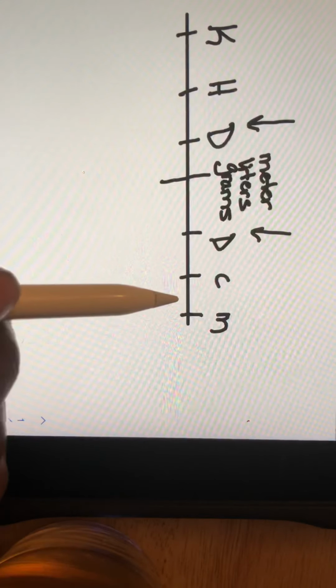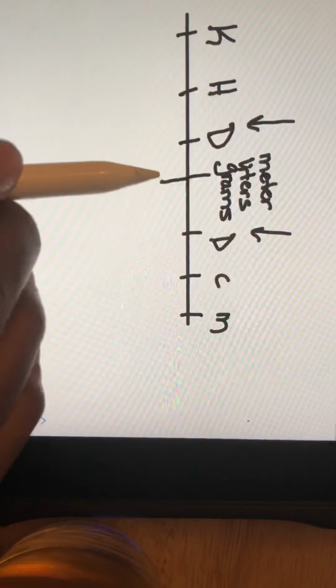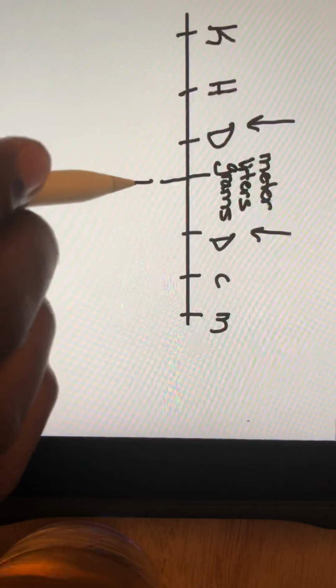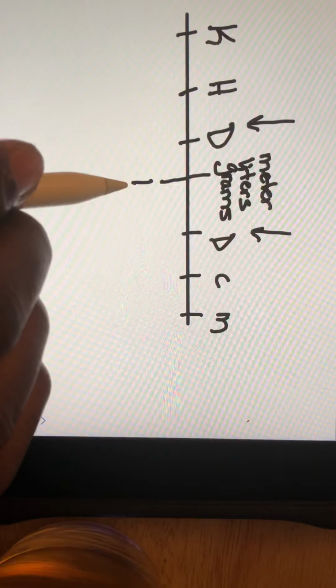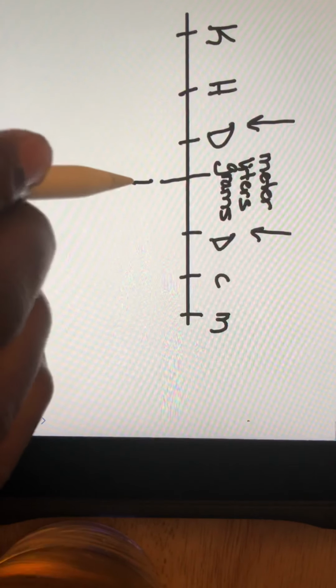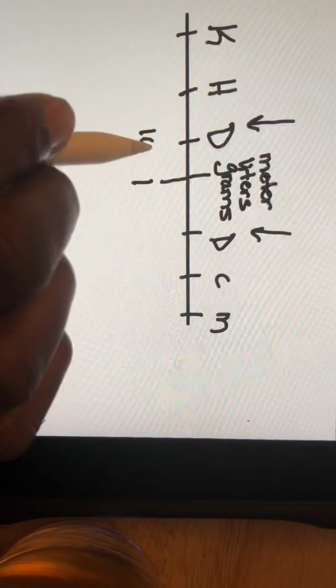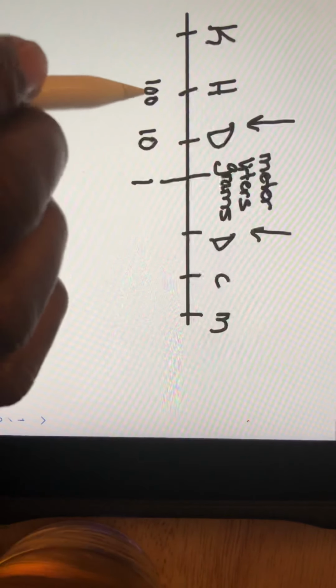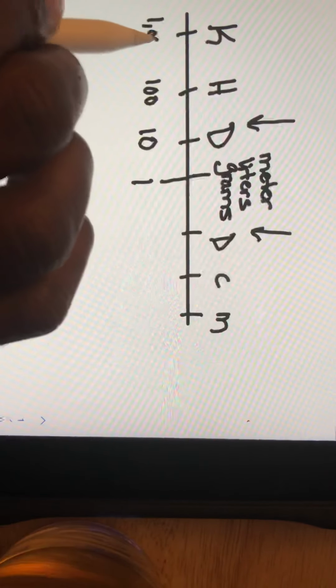And these prefixes simply mean, if we're starting here with the base, this would just be our ones place. And as we go over this way, it says this is our ones, this has to be our tens. And from our tens to our hundreds, and from our hundreds to our thousands.